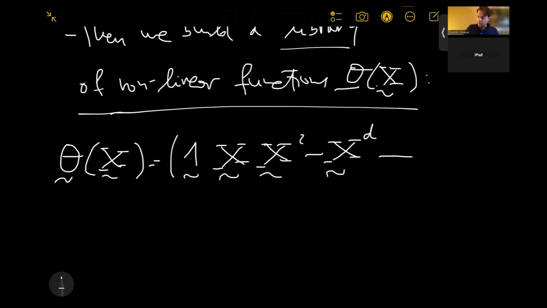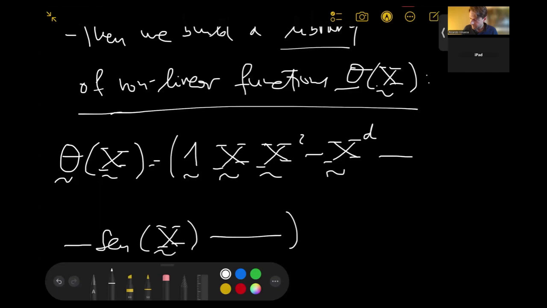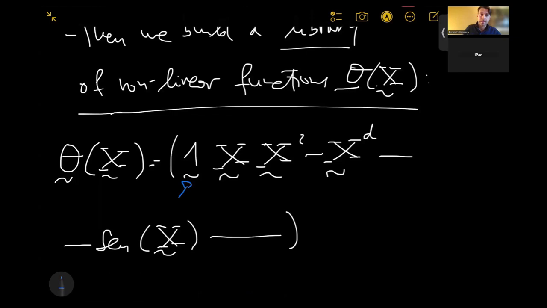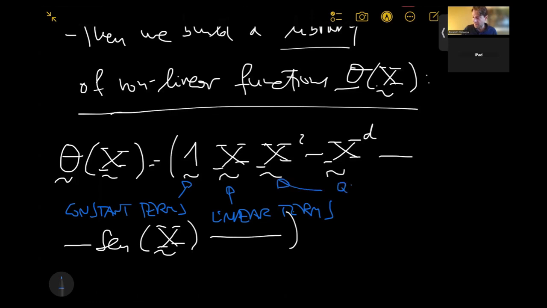But then we're going to have many more possible terms, including trigonometric functions. So this is the sine of X, for instance, and many more. Okay? What I want to illustrate with this, if we kind of go over here, is that this is an array of possibilities which involves constant terms. This would be the linear terms. Okay, this over here would be the quadratic terms.